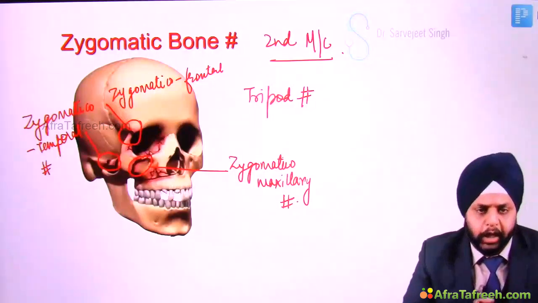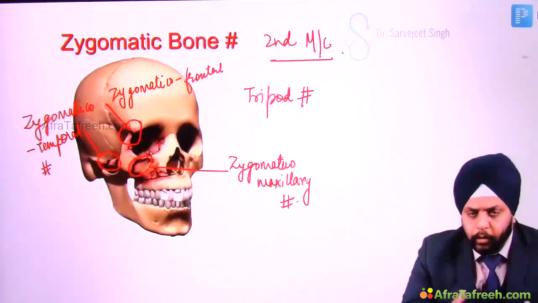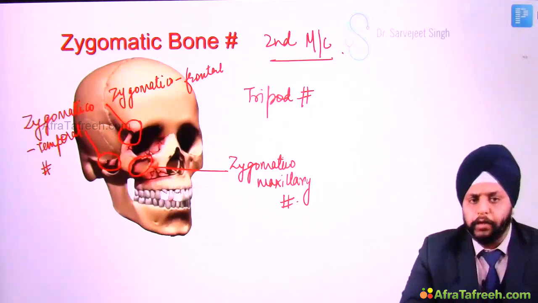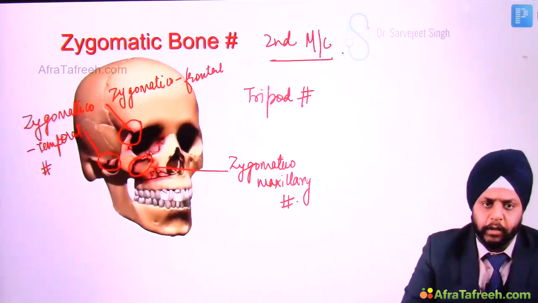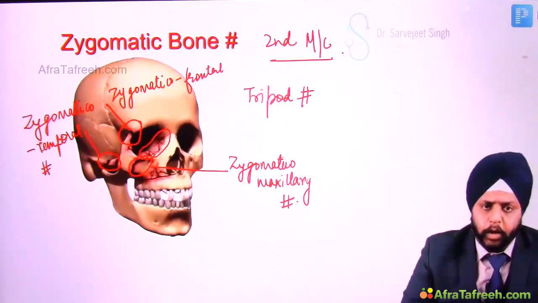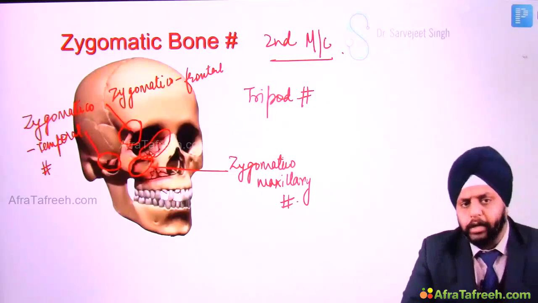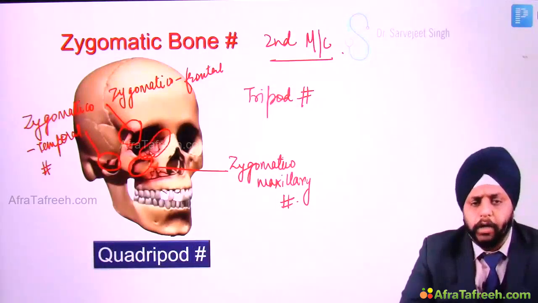But if you look carefully in this photograph, with the development of CT scan and 3D imaging, we discovered that there is a 4th fracture. You can see a fracture line going along the floor of the orbit. Because of this 4th line of fracture, we nowadays call it quadripod fracture.